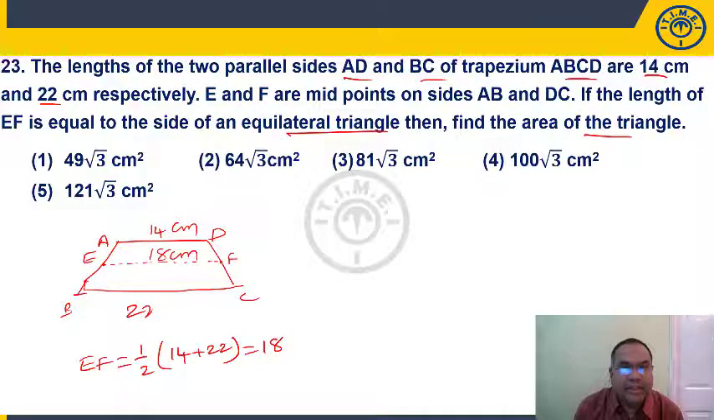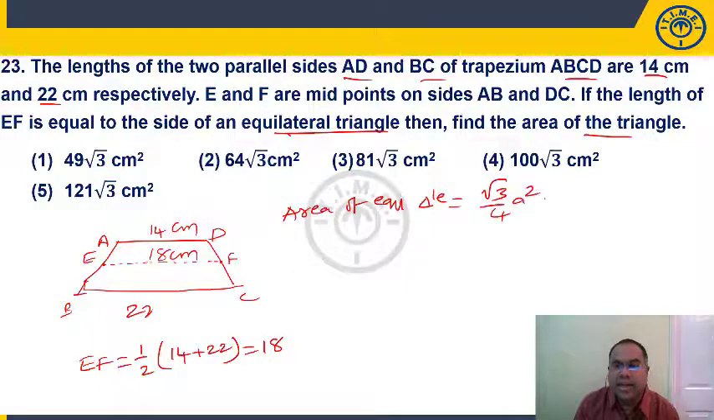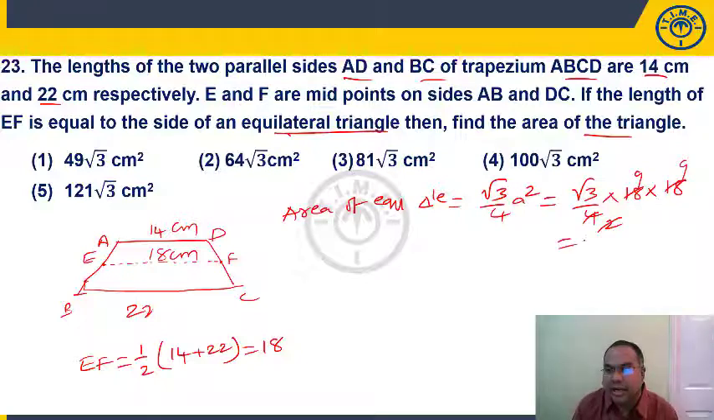Now the length of EF is equal to the side of an equilateral triangle. Find the area of that equilateral triangle. What is the area of an equilateral triangle? Area of an equilateral triangle is equal to root 3 by 4 A squared, where A is the side of the triangle. So root 3 by 4 into 18 into 18, because it is equal to EF. 2 2s, 2 9s, again 2 goes 9 times. 81 root 3. 81 root 3 is present in choice 3.